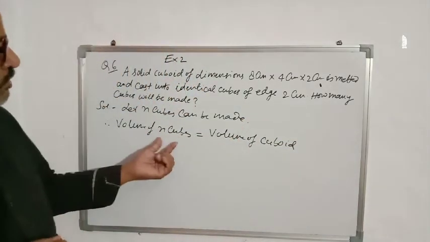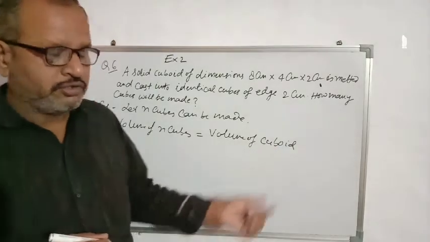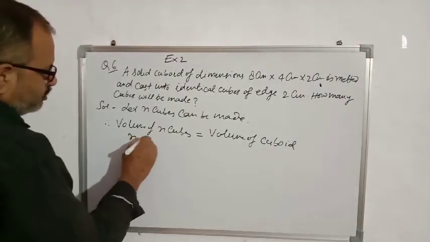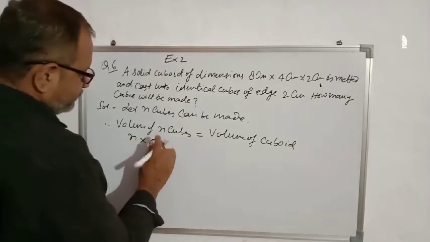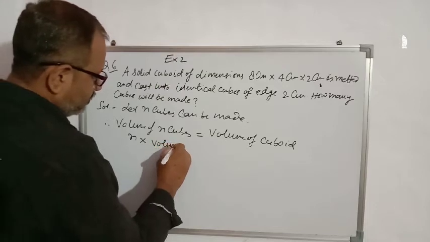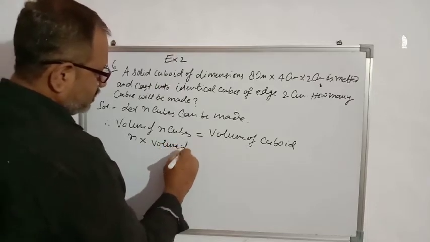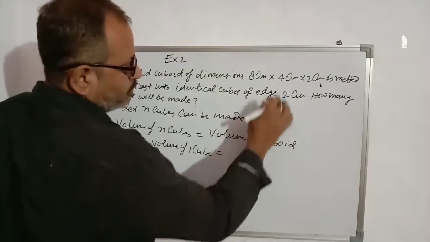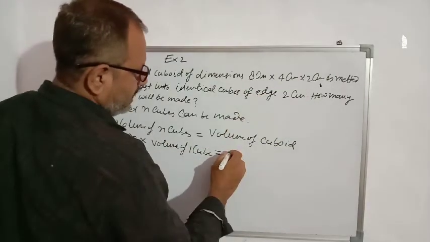Volume of n cubes is equal to volume of cuboid. So volume of n cubes is equal to n into volume of 1 cube, and volume of cuboid is length into breadth into height.